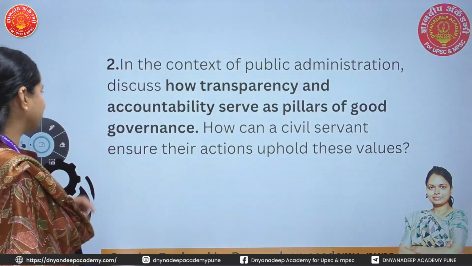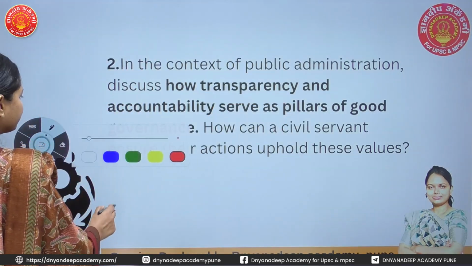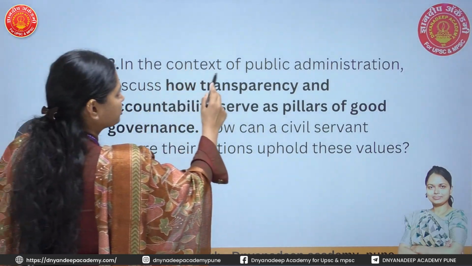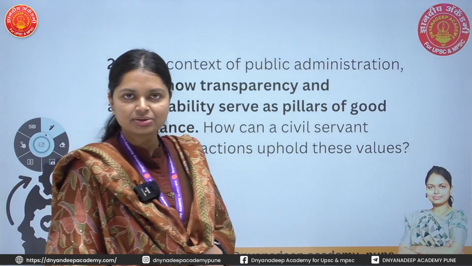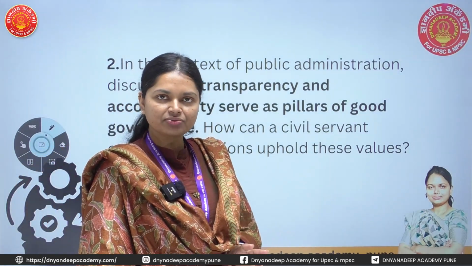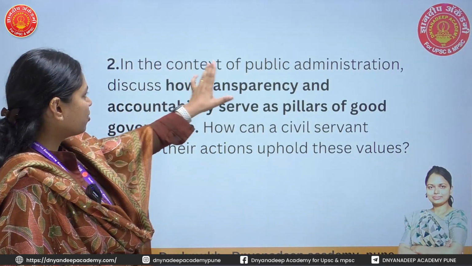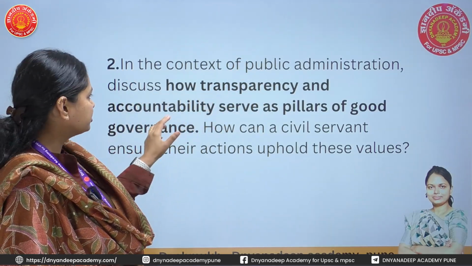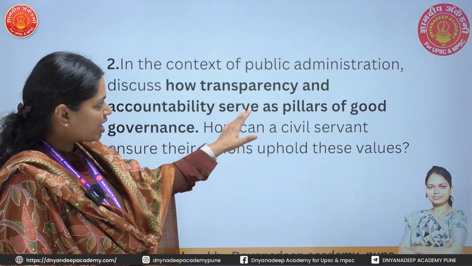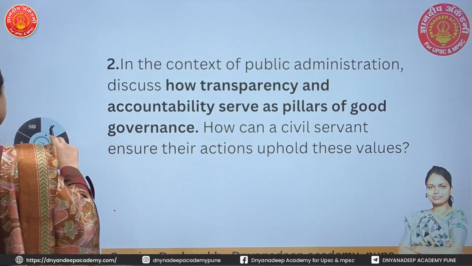While reading the question, in the context of public administration, this question is from Unit 6, public administration and civil service values. In the context of public administration, discuss how transparency and accountability serve as the pillar of good governance.